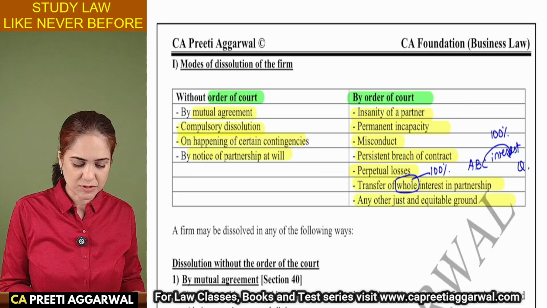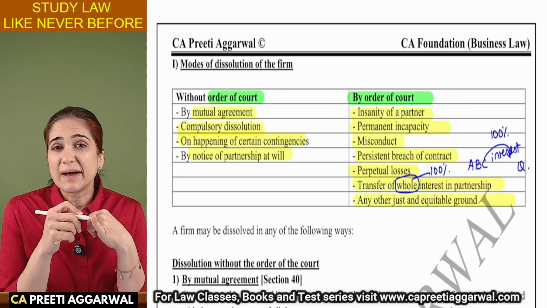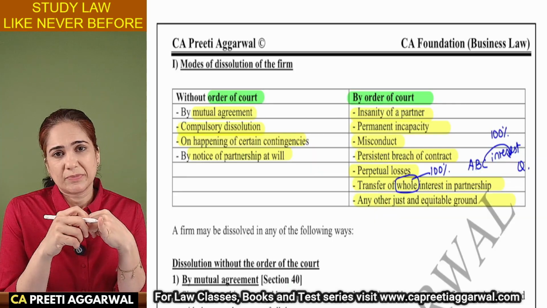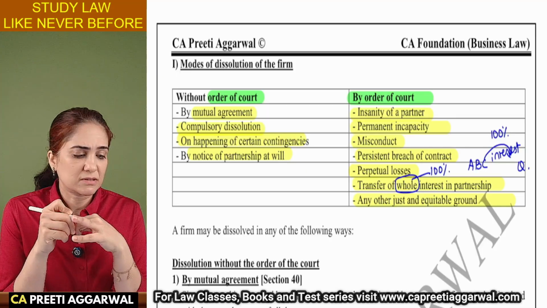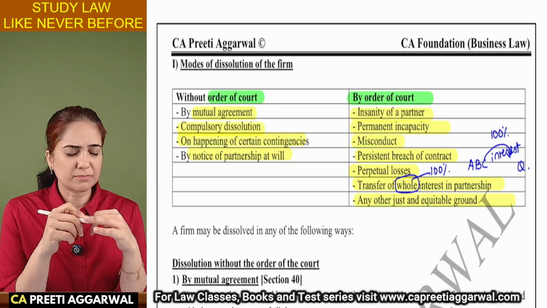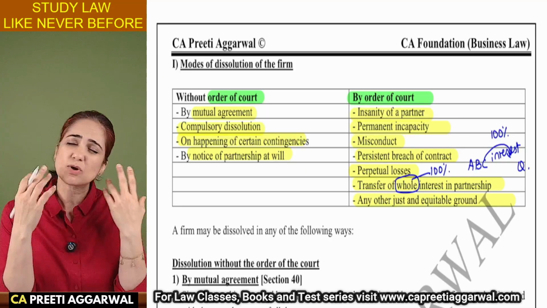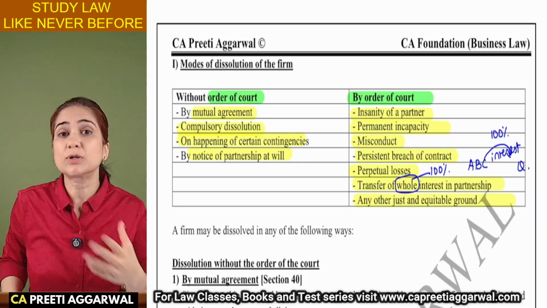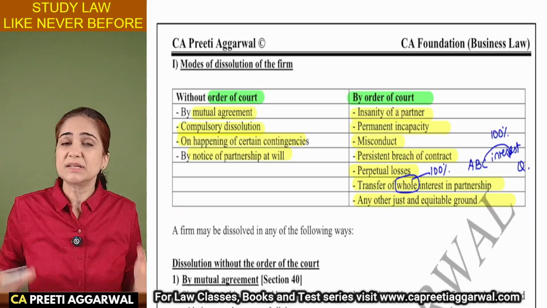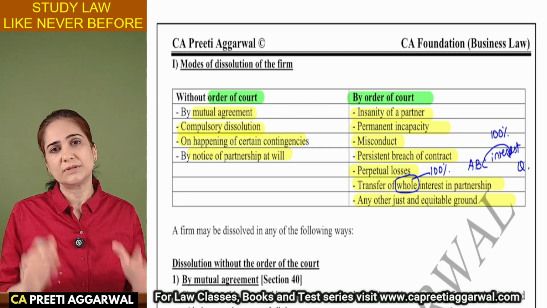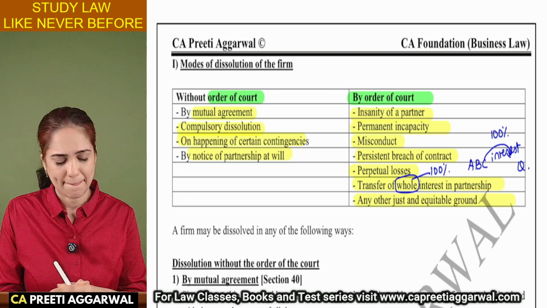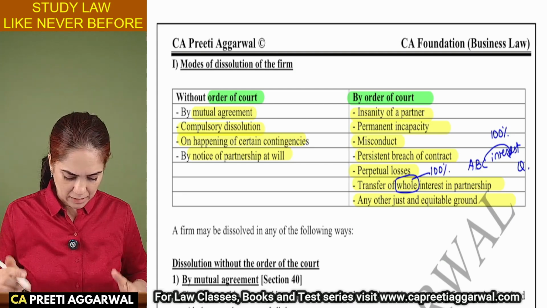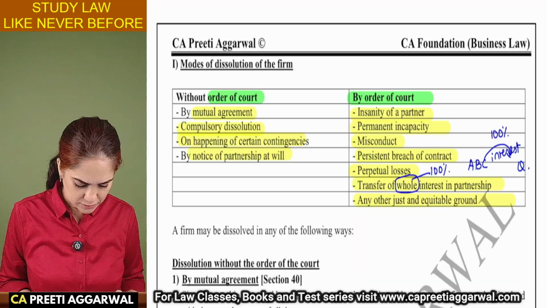Any other just and equitable ground. Partner is gambling on the stock market. Partners always quarrel. They are not able to arrive at a decision. They are not on talking terms. These are all grounds for dissolution. So that was order of the court.